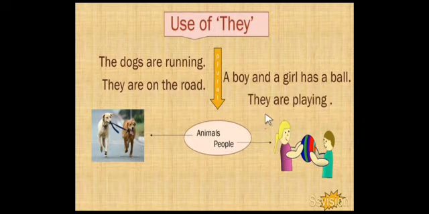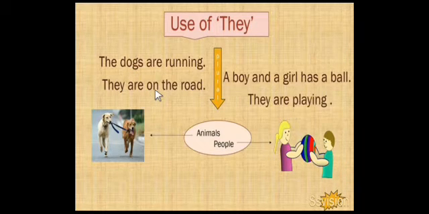So we use they with plural nouns, plural animals and people. For example, the dogs are running. The dogs we can replace with they.